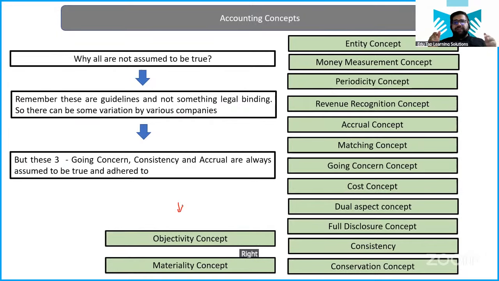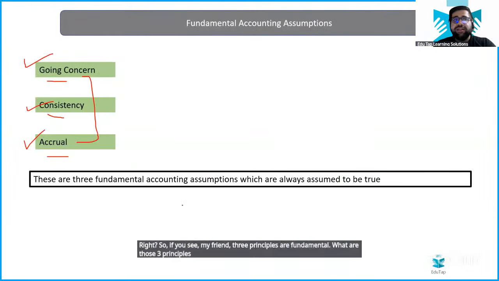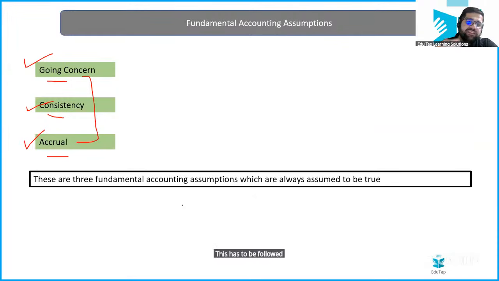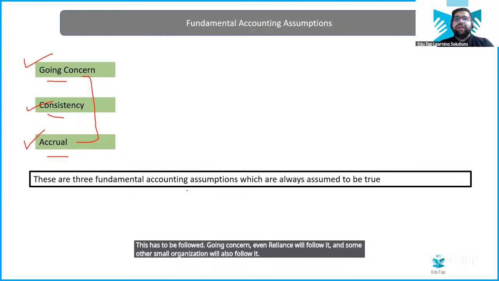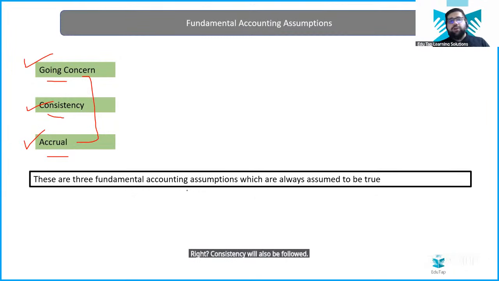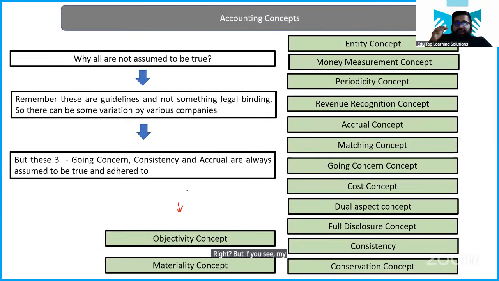So three principles are fundamental: going concern, consistency, and accrual. These have to be followed. Even Reliance will follow going concern, and some other small organization will also follow it. Consistency and accrual will also be followed. For your other principles you have some liberty to tweak certain things. But if it is a good company, then everybody will follow these principles.